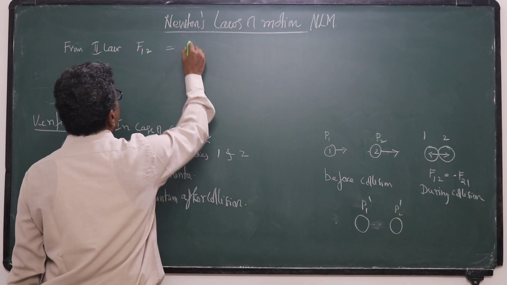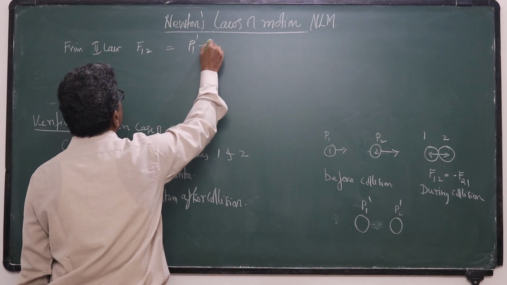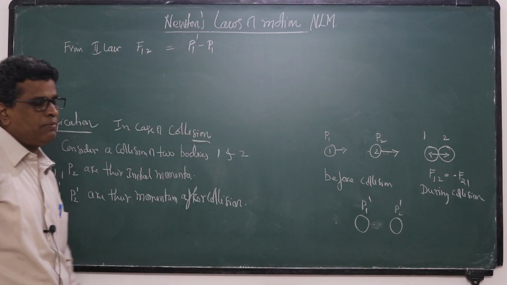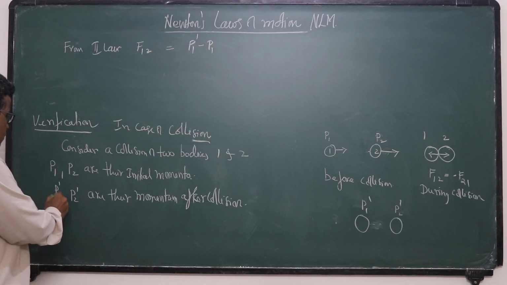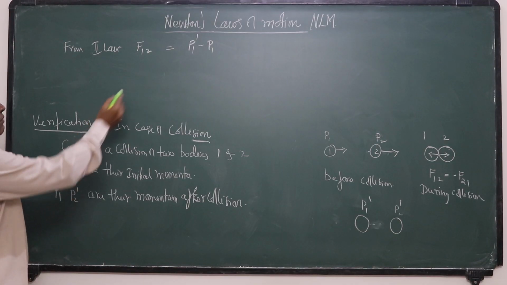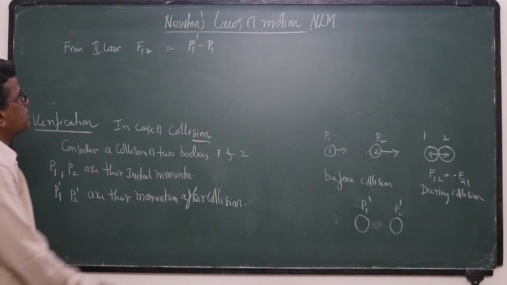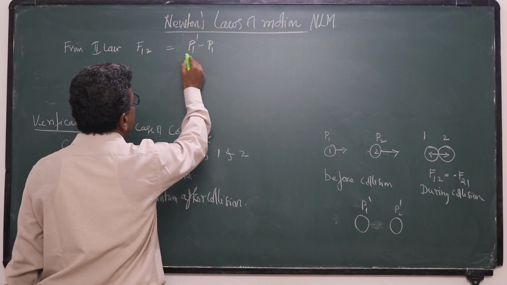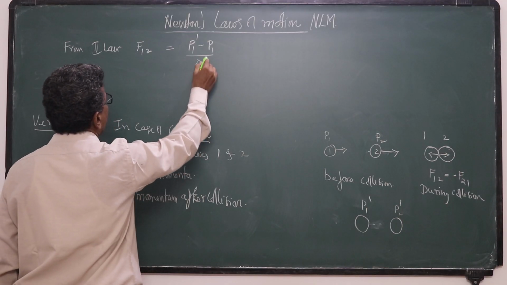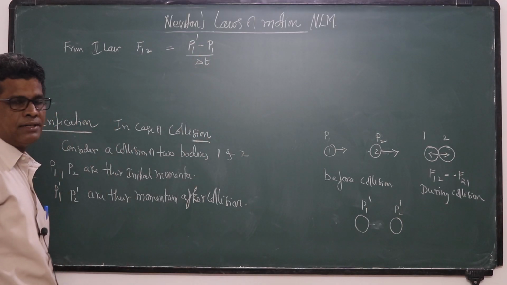The change in momentum is the final momentum P1 dash minus the initial momentum P1, and this takes place over a small amount of time, let it be delta t.